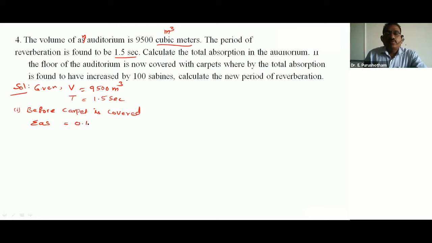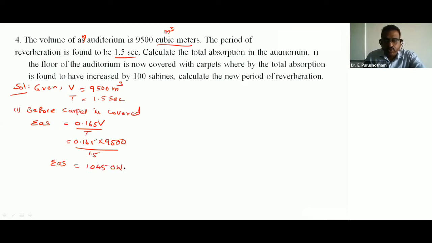This is equal to 0.165 V by T, which is 0.165 times 9,500 by 1.5. So sigma AS is equal to 1045 open window units.